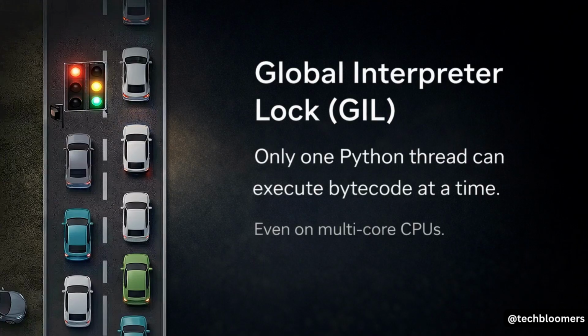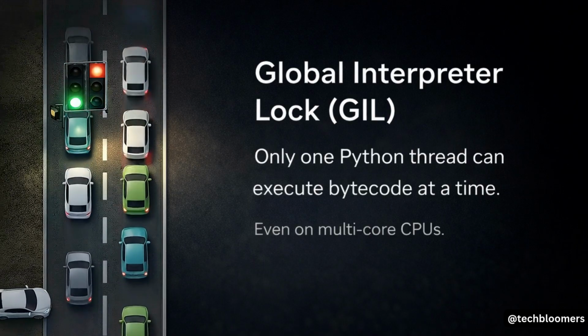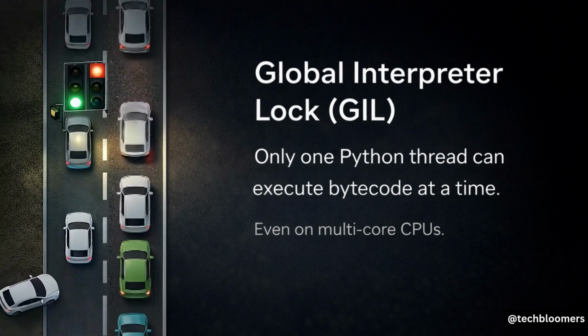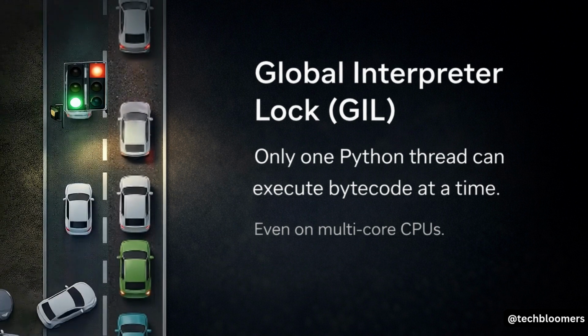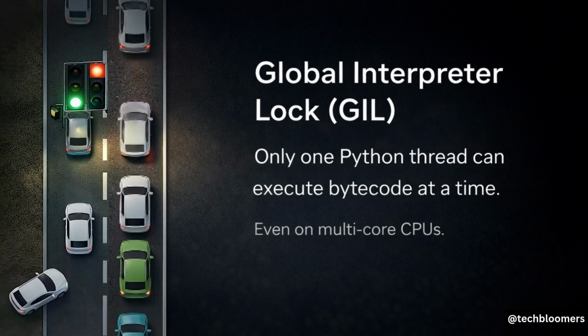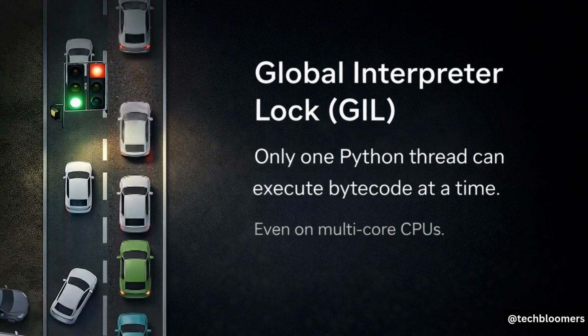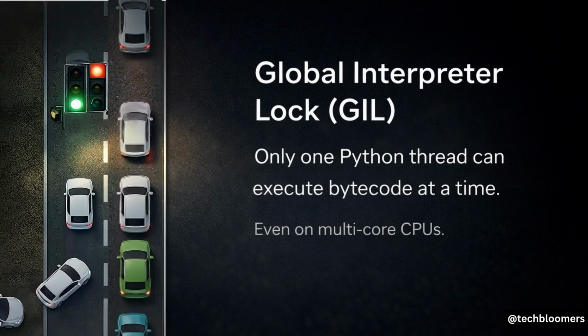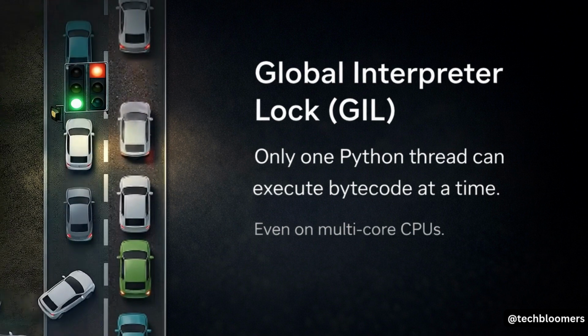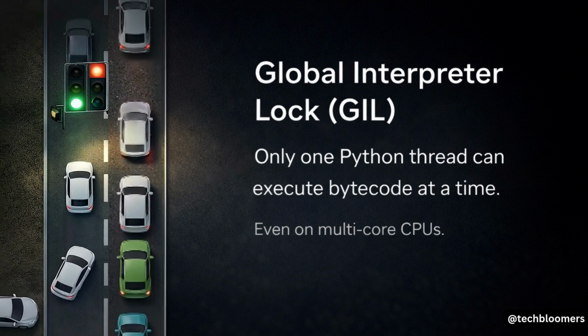Okay, so what is it technically? At its heart, it's pretty simple. The GIL is a mutex, a single global lock. Its only job is to make absolutely sure that only one thread is executing Python bytecode at any given moment inside a single process. That's it.